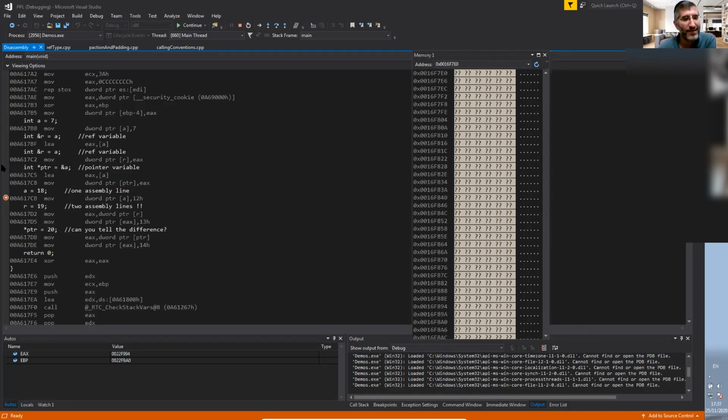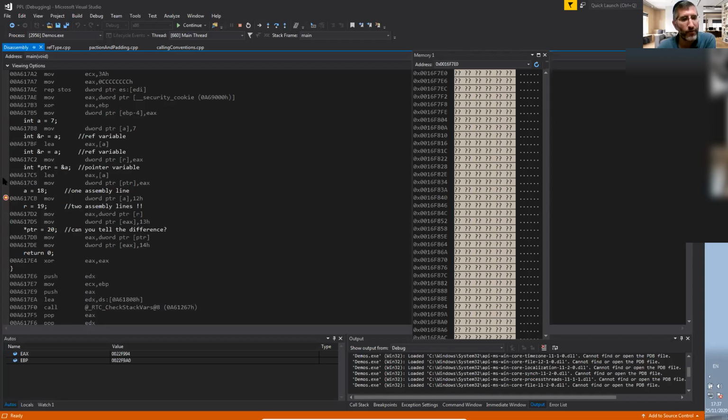Okay, let's take a look at the pointer right there. The pointer, in a sense, is doing the same thing. Notice, it's loading the effective address of a into register EAX, and then it's moving EAX into the location of the pointer.